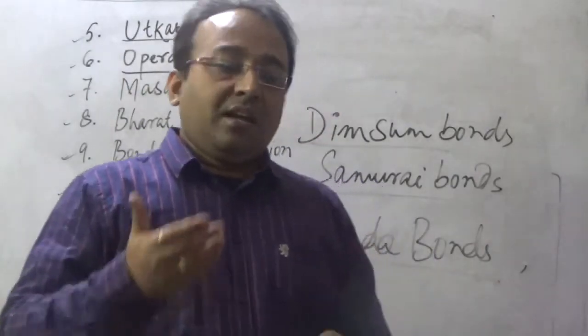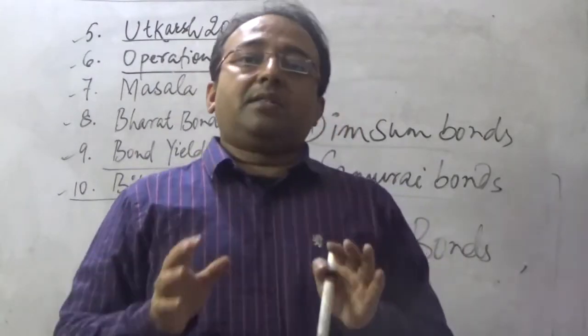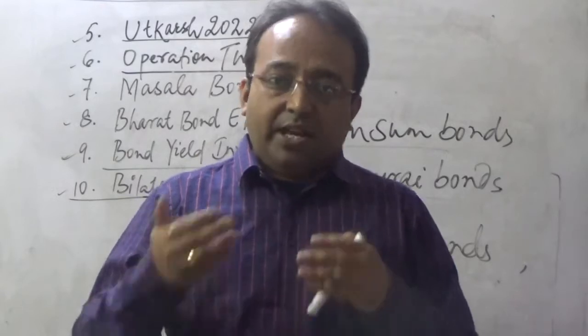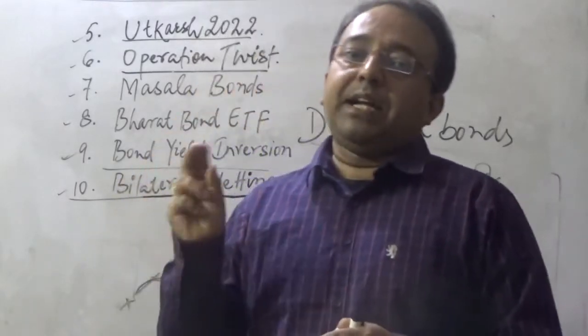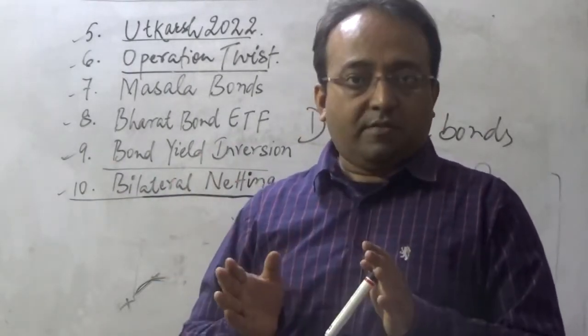Normally, the concept of a masala bond is in the local currency denomination. For example, India is known for its spices, therefore the bond has been given the name masala bonds. So it is a rupee-denominated bond.